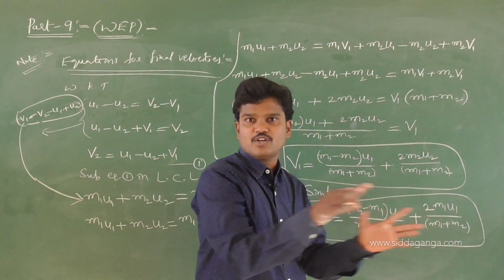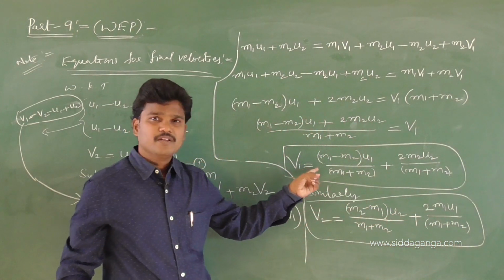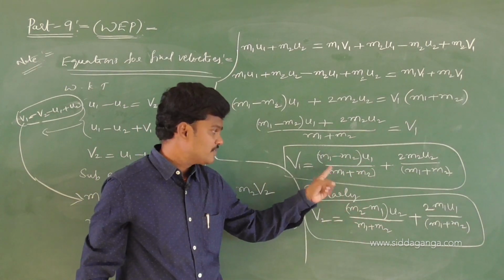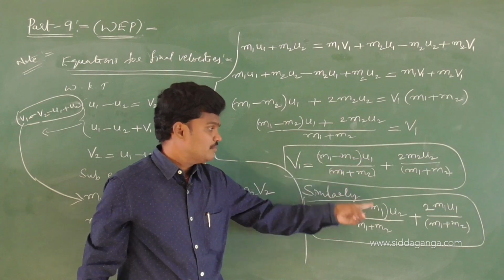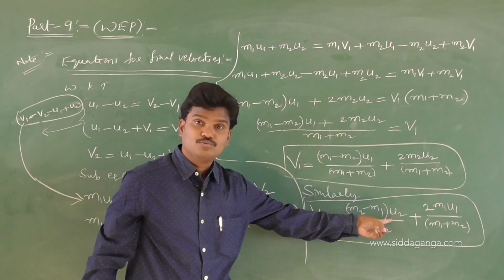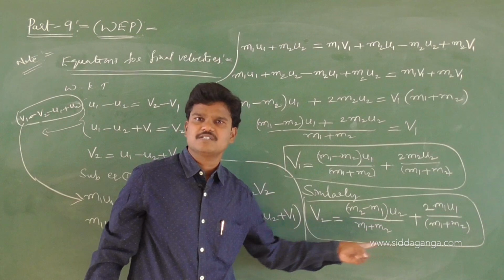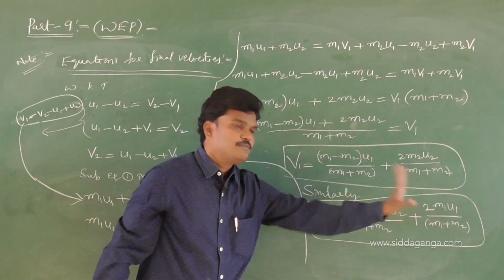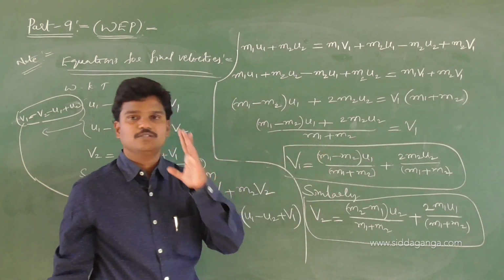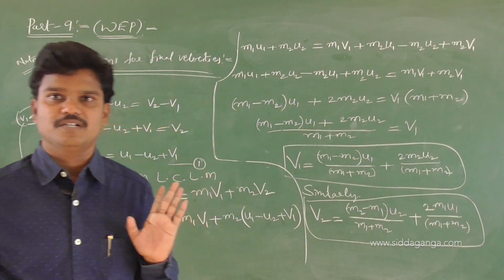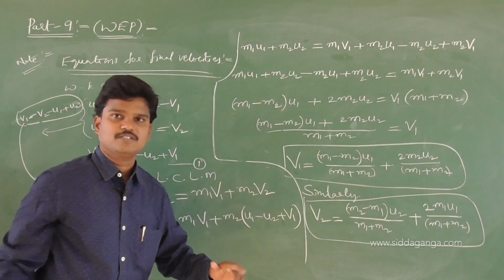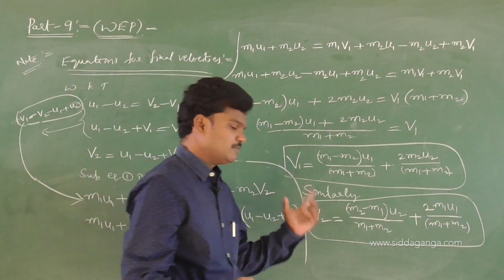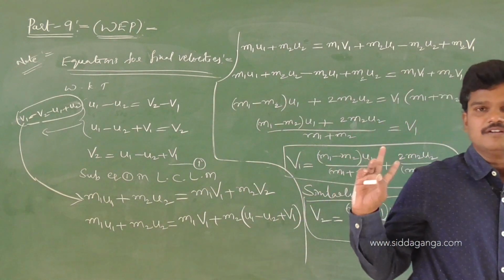So v2 is quite the opposite of v1. What is v1? m1 minus m2 into u1 by m1 plus m2. For v2, reverse: m1 becomes m2, m2 becomes m1, u1 becomes u2, and m1 plus m2 or m2 plus m1 is not a problem. Plus 2 m1 u1 by m1 plus m2. So keep these two formulas in your mind. By using these formulas, we will solve some extra problems in the next sessions. So remember the v1 formula and the v2 formula.